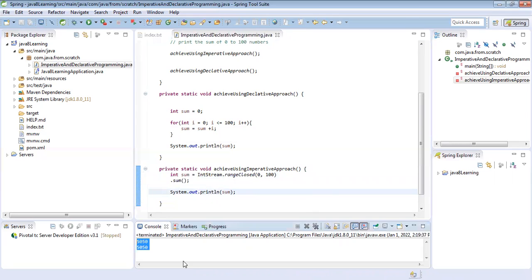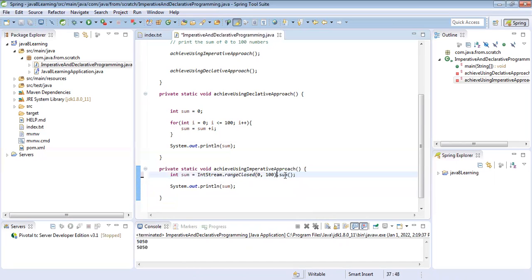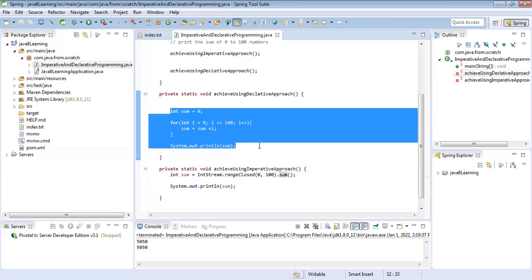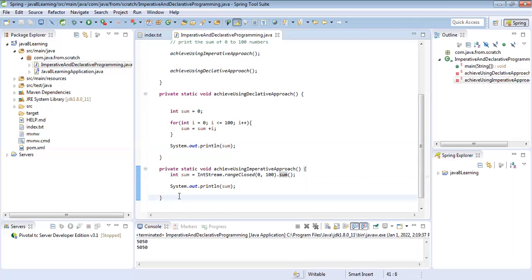You got the same output using the two approaches, but see which approach is more readable. Line number wise, here there are 1, 2, 3, 4, 5, 6 lines of code, and here only one line of code is present, and it is more readable, right? We want the range, we want the sum. The range is from 0 to 100, and we want the sum, stored in a variable and just printed. Instead of writing hard-coded logic, this is always the better approach.